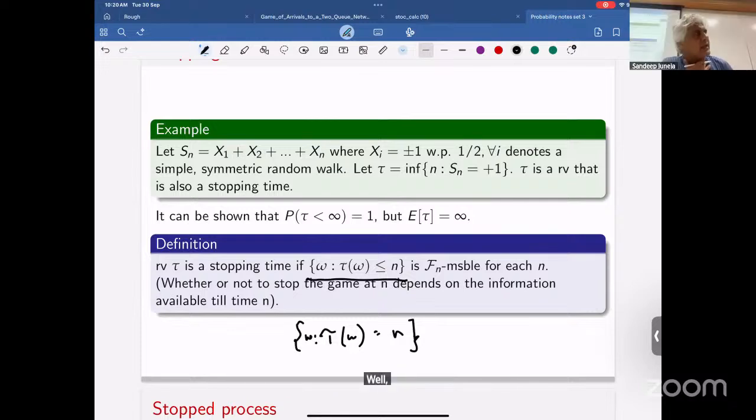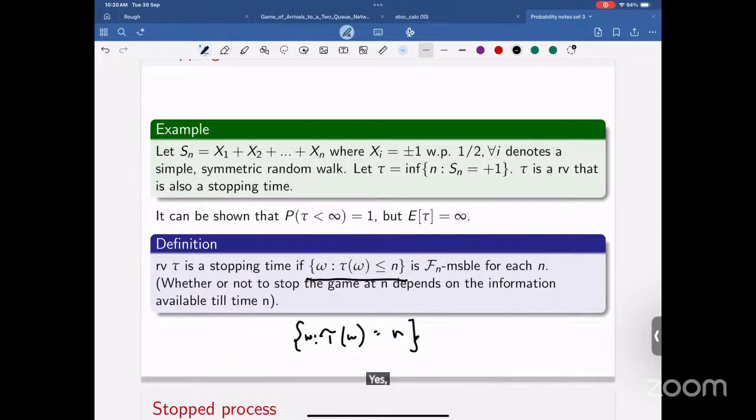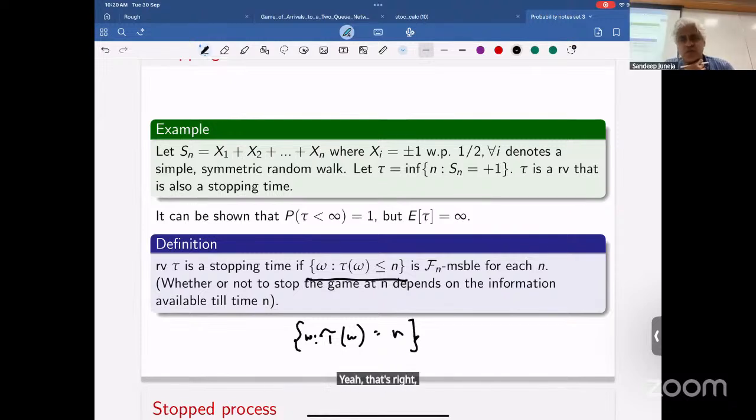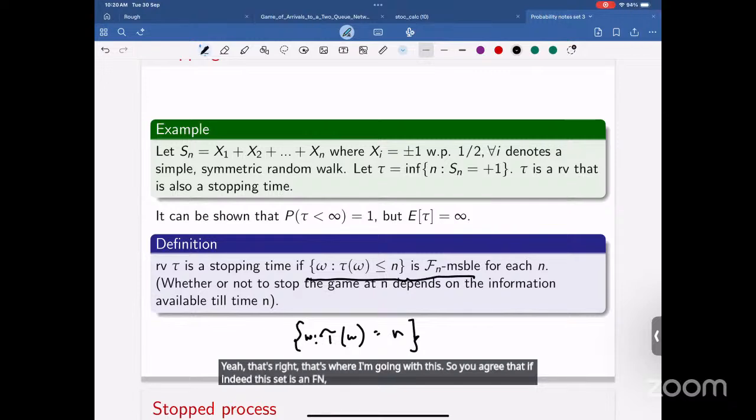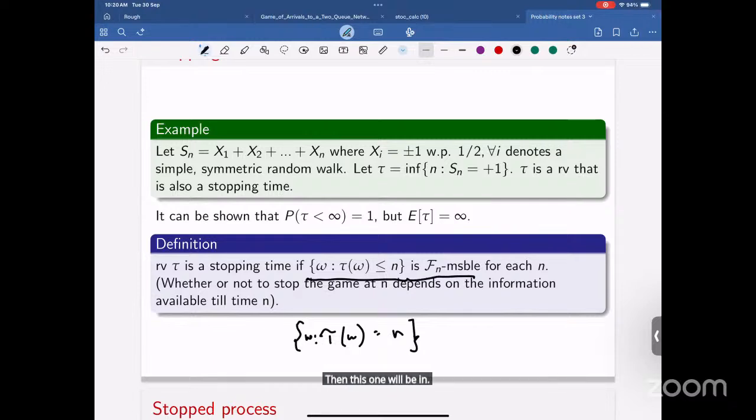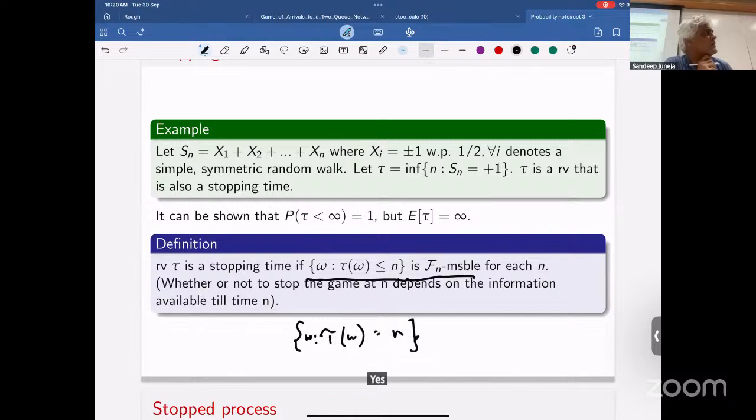Isn't it the event tau omega less than or equal to n intersected with the complement of tau omega less than or equal to n minus 1? My question is, are they equivalent? The definition that we have clearly implies this. So you agree that if this set is in Fn, then tau equal to n is also in Fn, for every n?